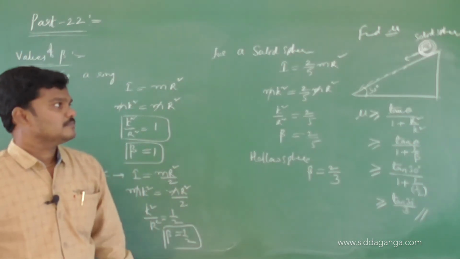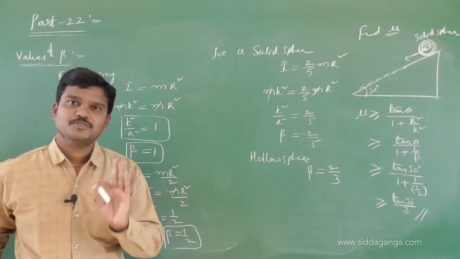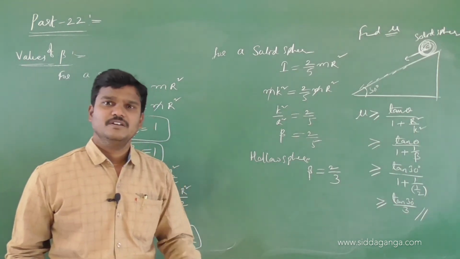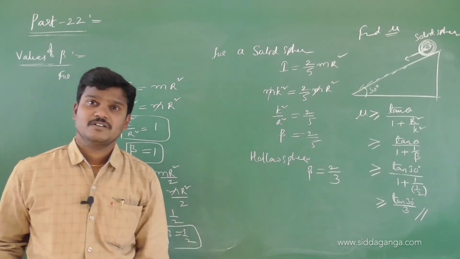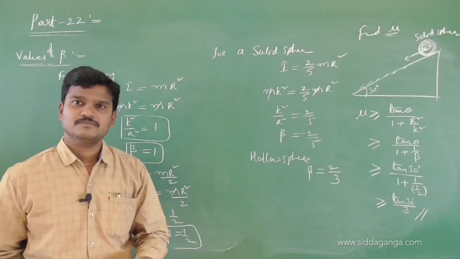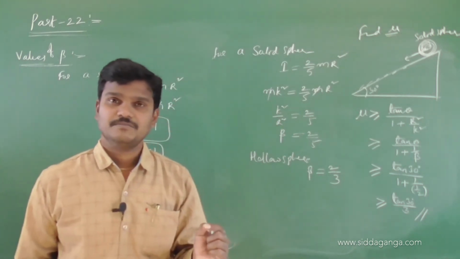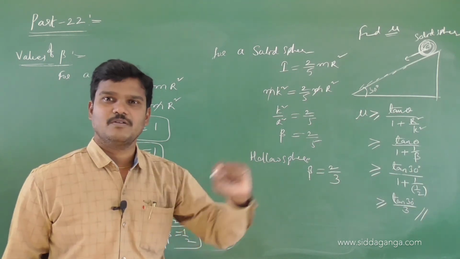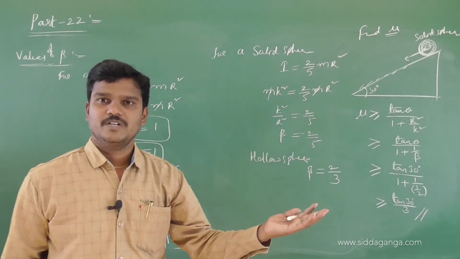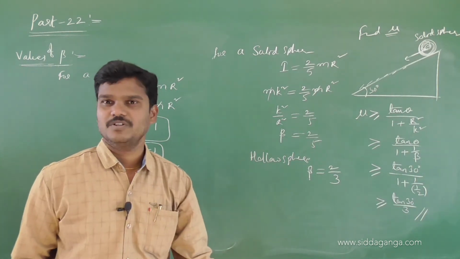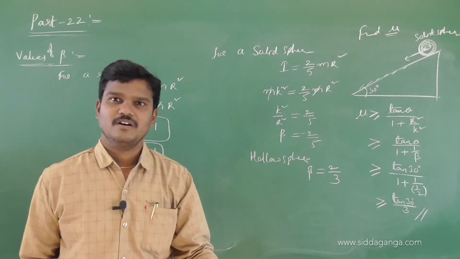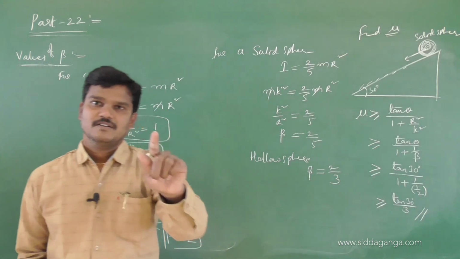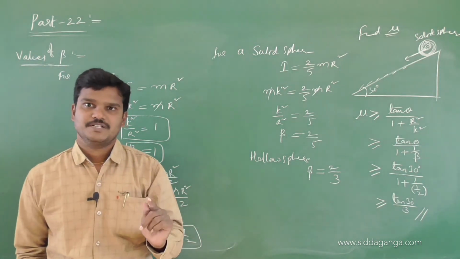Use this knowledge to solve some problems from your assignment sheet or any other material. If you open some Pearson material, you can solve problems from Pearson. Otherwise, in the assignment also plenty of good questions are covered. Some questions are on conservation of angular momentum. Use I1 omega 1 is equal to I2 omega 2, you will get the answer. A ball hits a rod at a certain distance, then what is the linear speed of the rod, the angular speed of the rod, they will ask for the angular velocity omega. Those types of questions are given, try to solve them, because I covered so many equations in the last class.